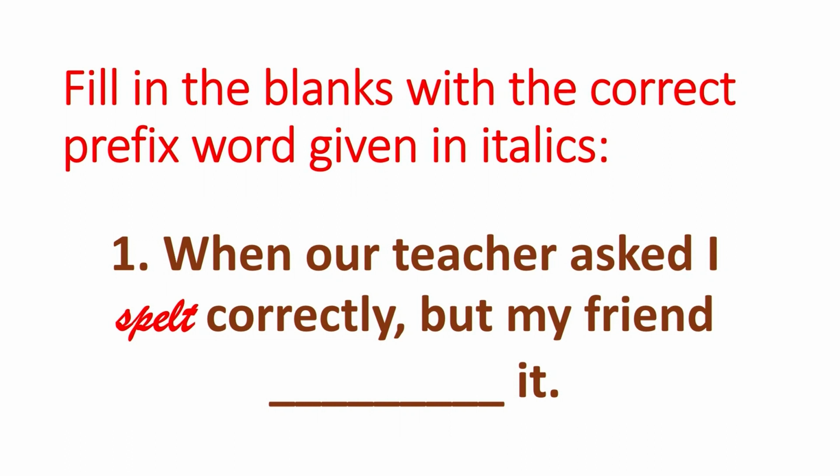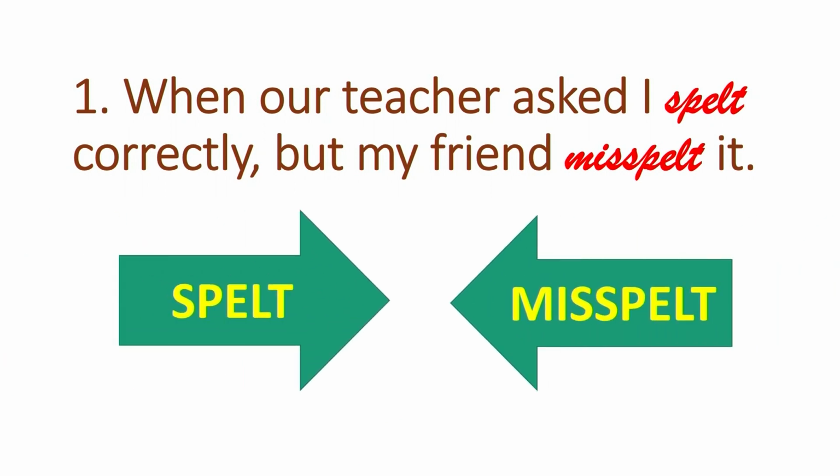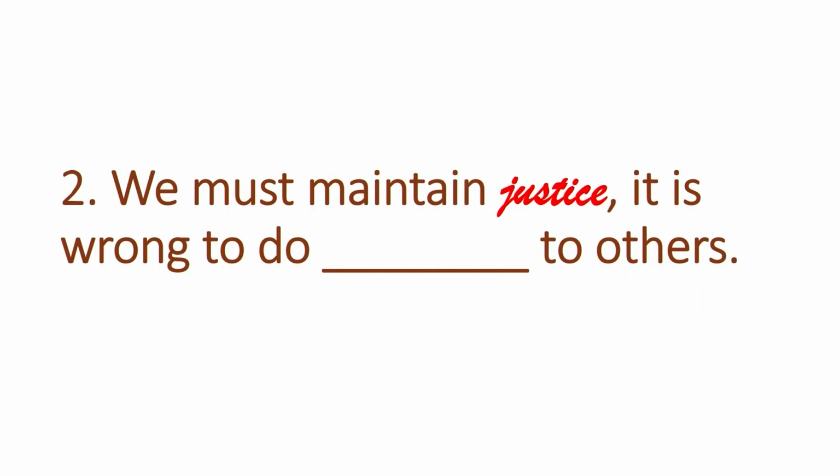The first fill in the blank is: when our teacher asked I spell correctly but my friend dash it. So, the answer for that is: when our teacher asked I spell correctly but my friend misspelled it. Did you get the answer children? Check it up. Have you written it correctly? Yes, the word is spelled and the prefix for the word spelled is misspelled. Is it clear children? Now, let us go to the second one.